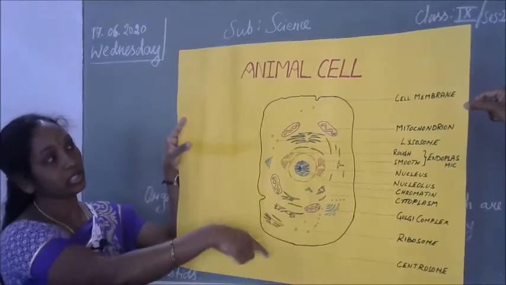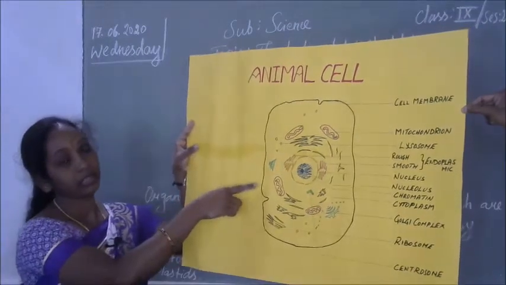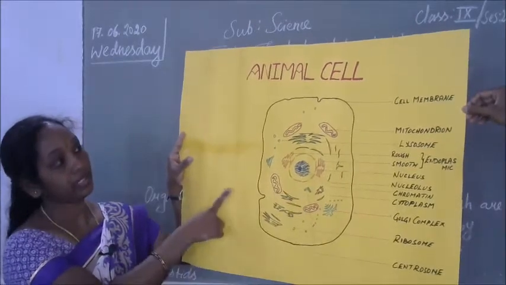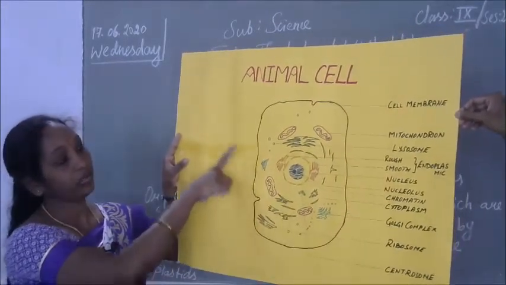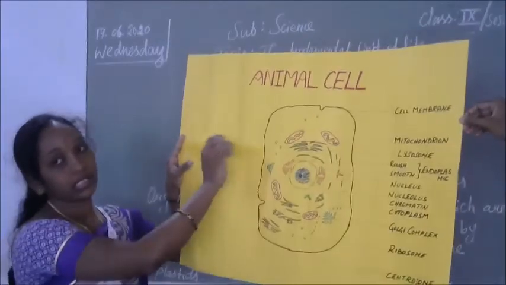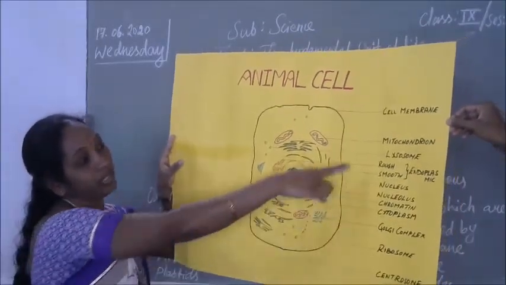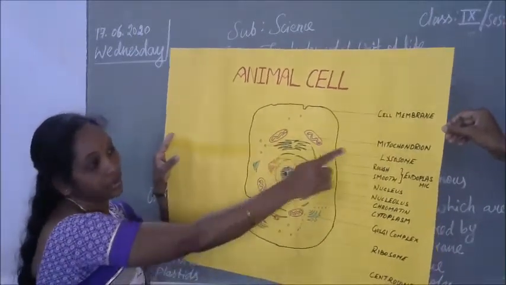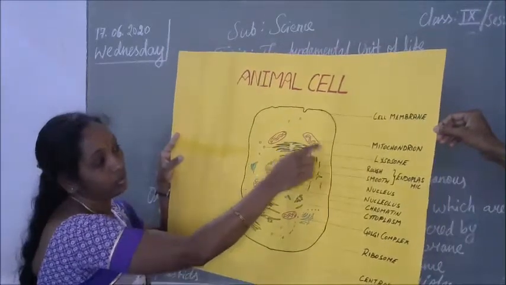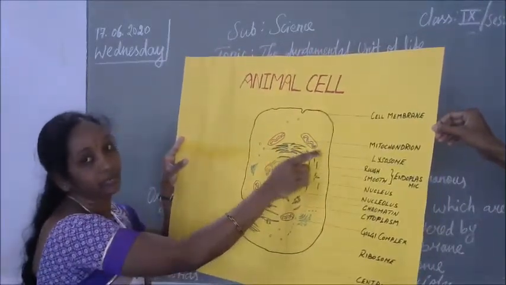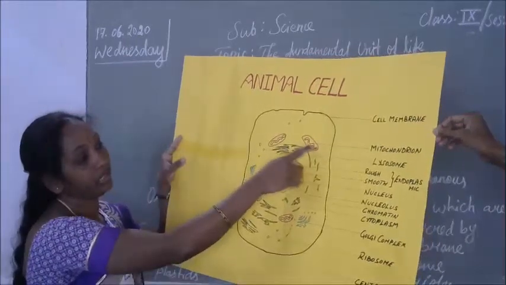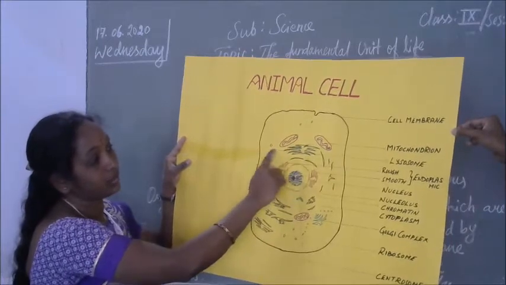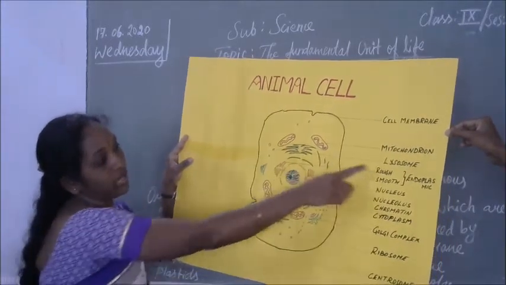This is the microscopic structure of the animal cell. If we see under the microscope, we can see this kind of structure. The cell is covered by the outer membrane, called the cell membrane. Next is the mitochondria. It's a double layer structure. When we go to the functions, we will explain the functions of mitochondria and its structure also. Next, lysosome. The round shape structure is called lysosome.